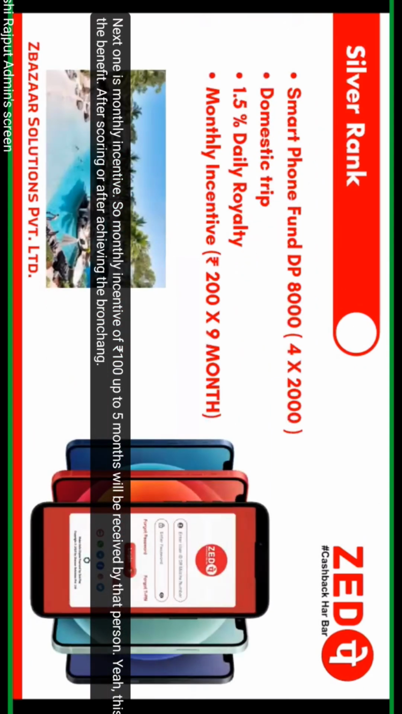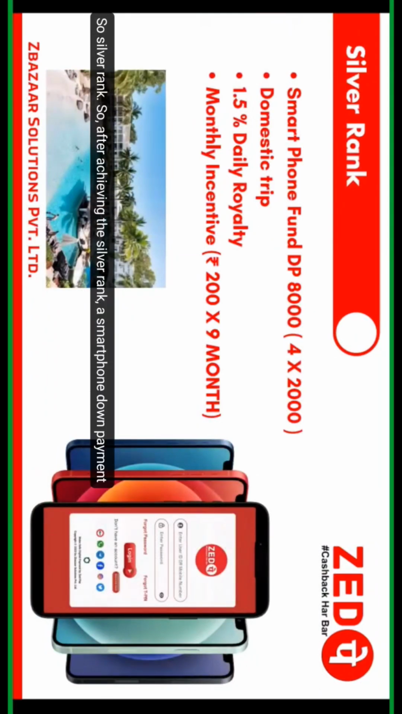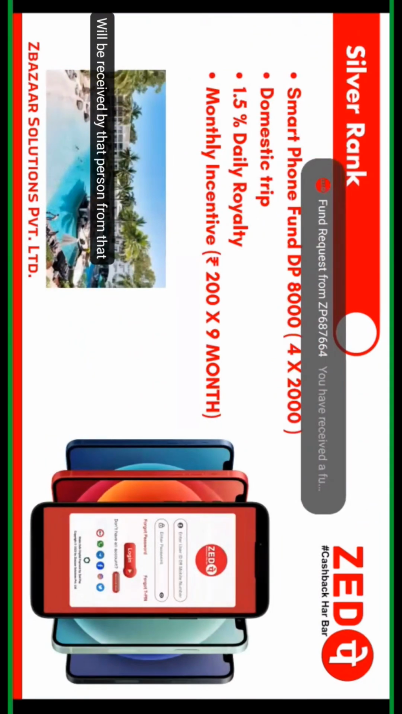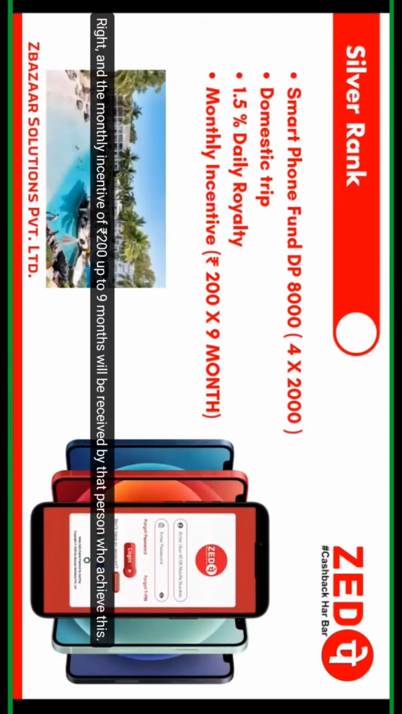So silver rank. After achieving the silver rank, a smartphone fund down payment of 8,000 rupees will be received by that person from ZPay company. Yes, 2,000 rupees each month will be given in 4 parts, right? A domestic trip is there for the silver rank holders, and 1.5% daily royalty will be there. And a monthly incentive of 200 rupees up to 9 months will be received by the person who achieved this silver rank.